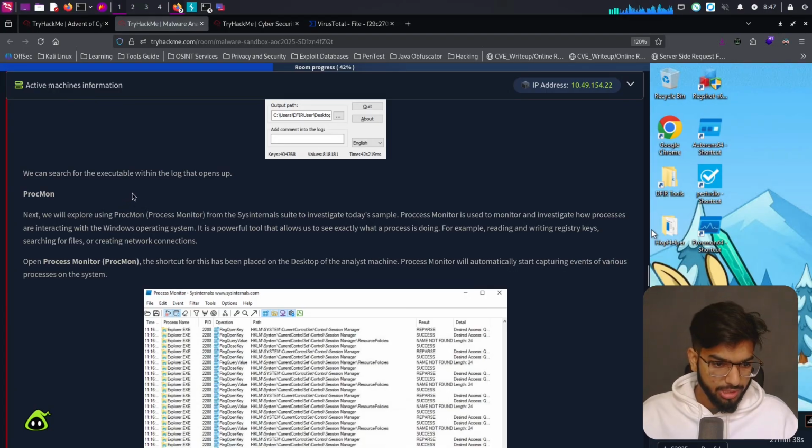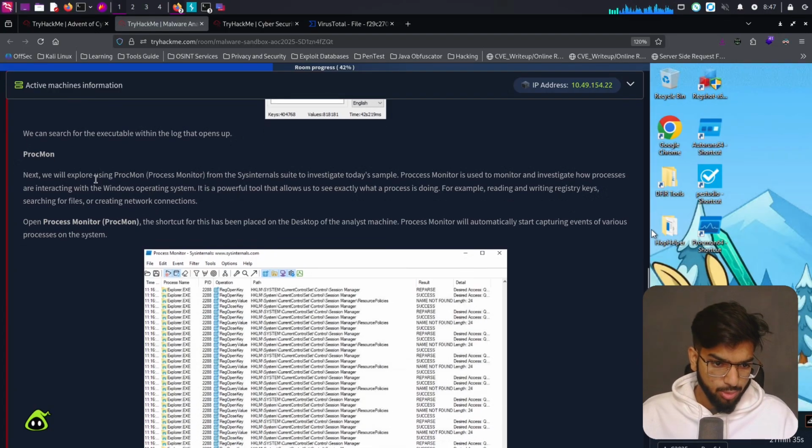Now let's proceed with Procmon. Next, we will explore using Procmon, Process Monitor, from the Sysinternals suite to investigate today's sample. Process Monitor is used to monitor and investigate how processes are interacting with the Windows operating system. It is a powerful tool that allows you to see exactly what a process is doing, for example, reading and writing registry keys, searching for files, or creating network connections.